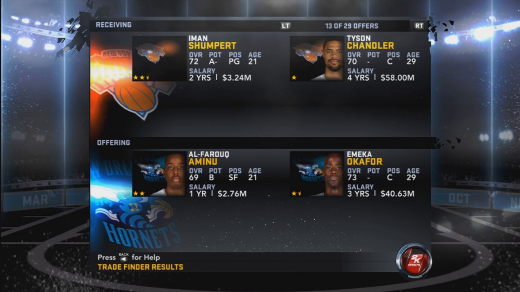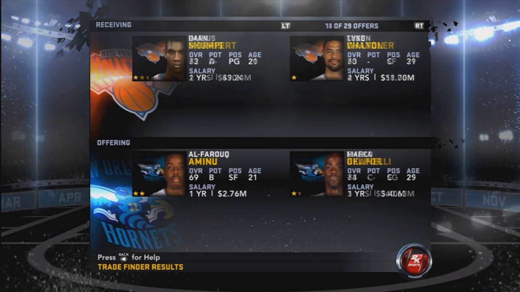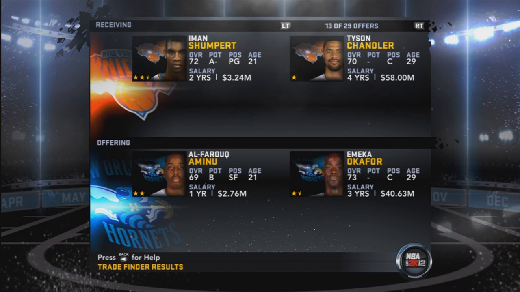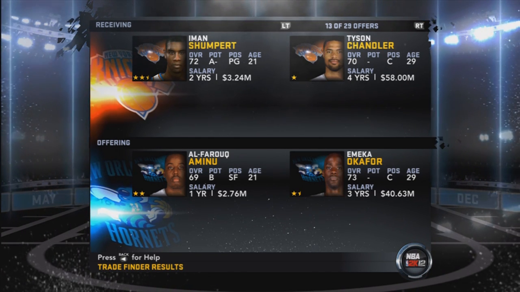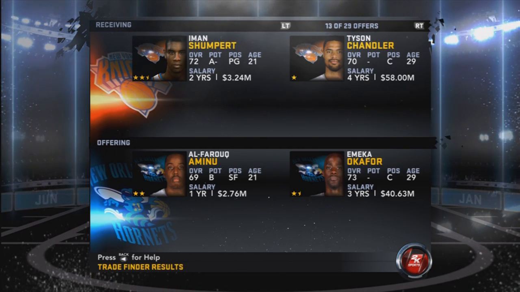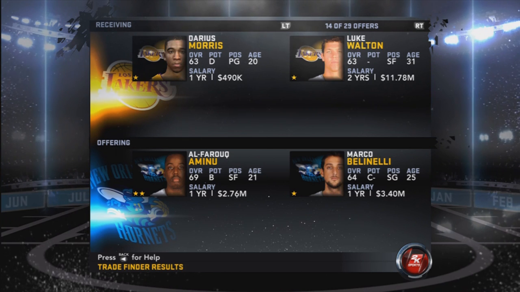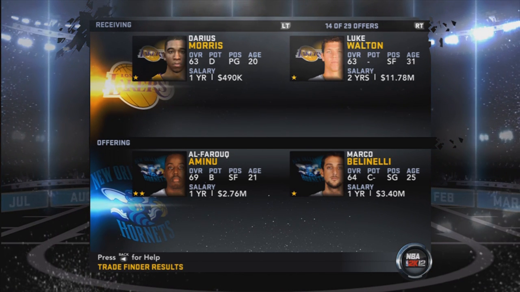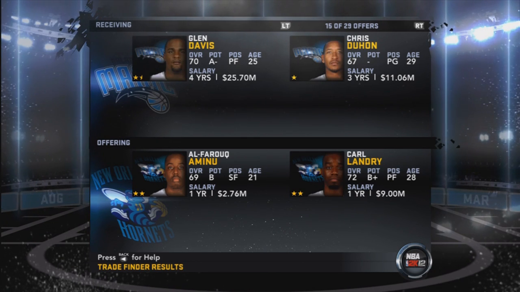J.J. Hickson and Francisco Garcia, no thank you. Iman Shumpert, Tyson Chandler, no. Tyson Chandler is way too much money. I don't know why all of you guys want me to get Tyson Chandler. Just look at him. See potential. No potential, because he's already old. Only 70 overall. And $58 million. His rating's only going to go lower year after year. I don't want that trade.